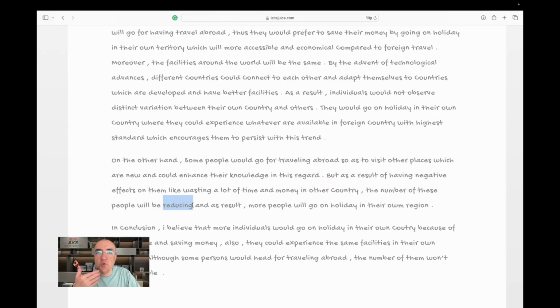It's a future simple passive voice. And as a result, because result is countable, I need a comma before and. More people will go on holidays or will go on holiday in their own home, in their own region.